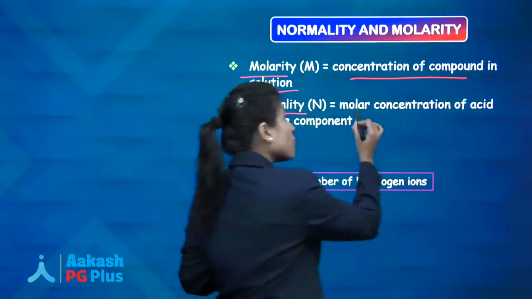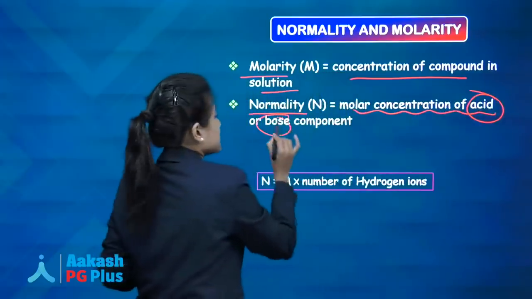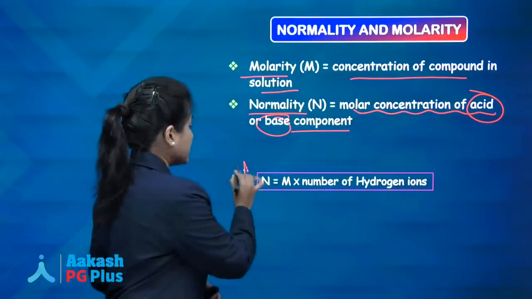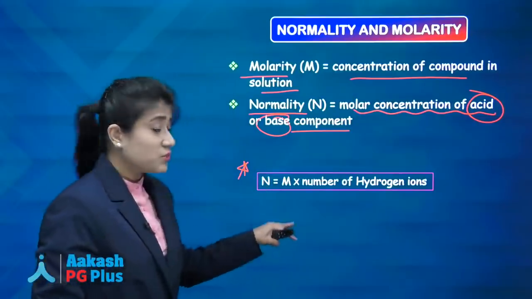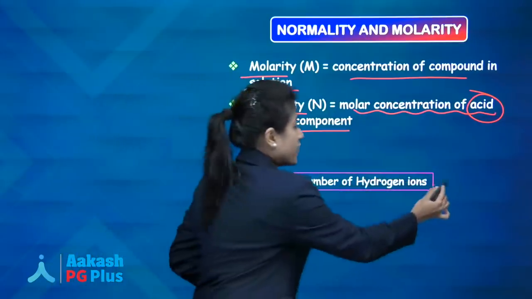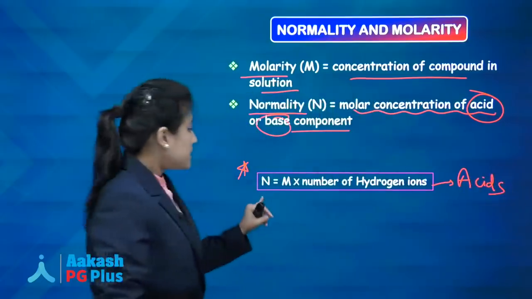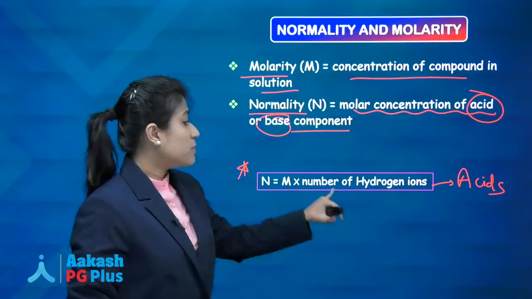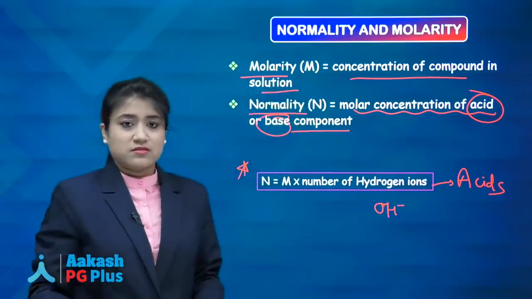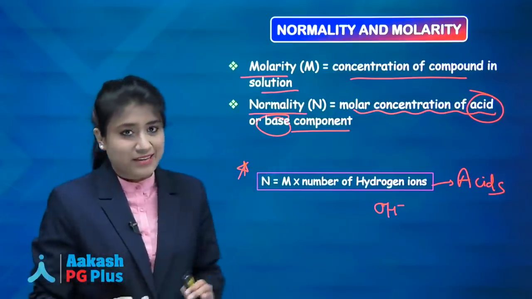It is molar concentration of acid or base component. It means you can remember it like this, that normality is equal to molarity into number of hydrogen ions for acids, and normality is equal to molarity into number of OH minus ions for bases. That's the thing you should know for this normality and molarity.